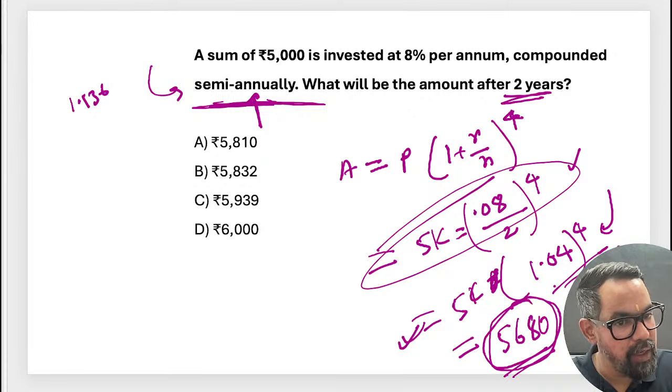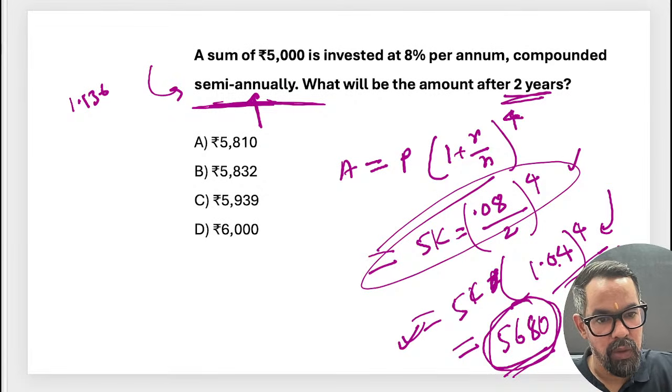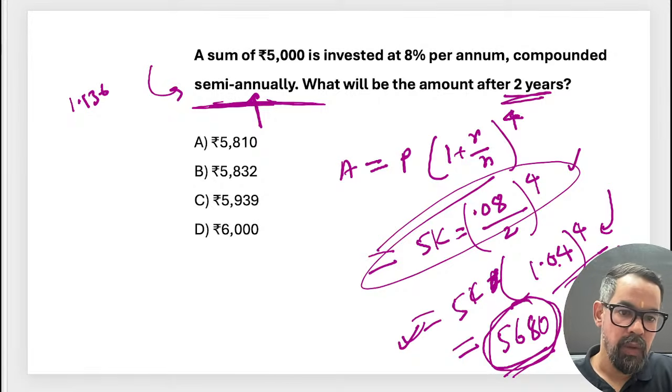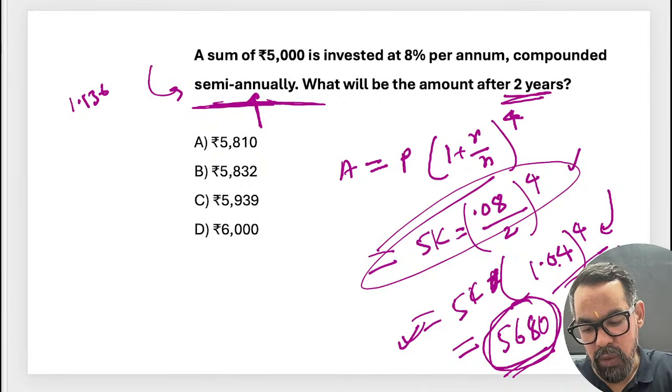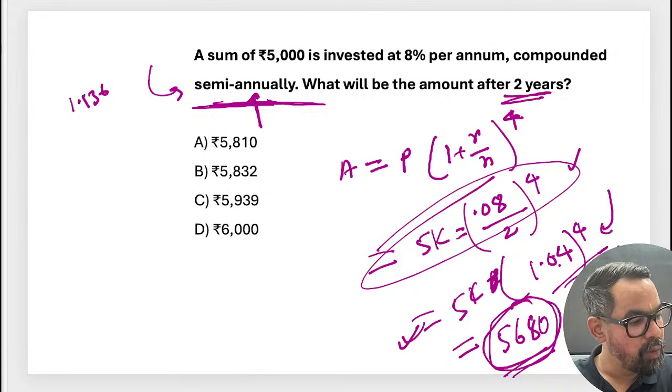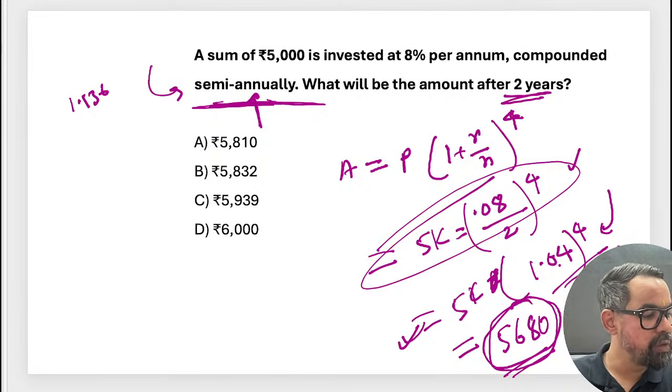You have calculated this one, right? 1.04 into 4 is equal to this.